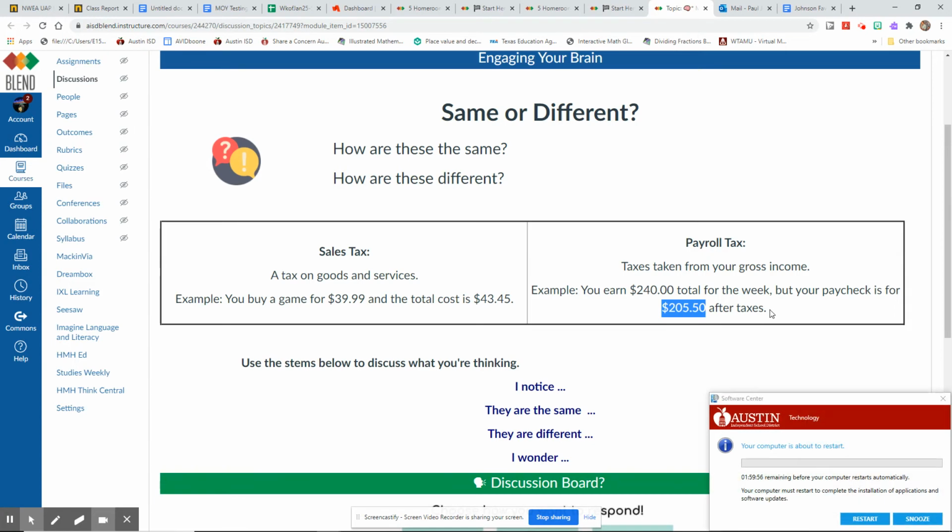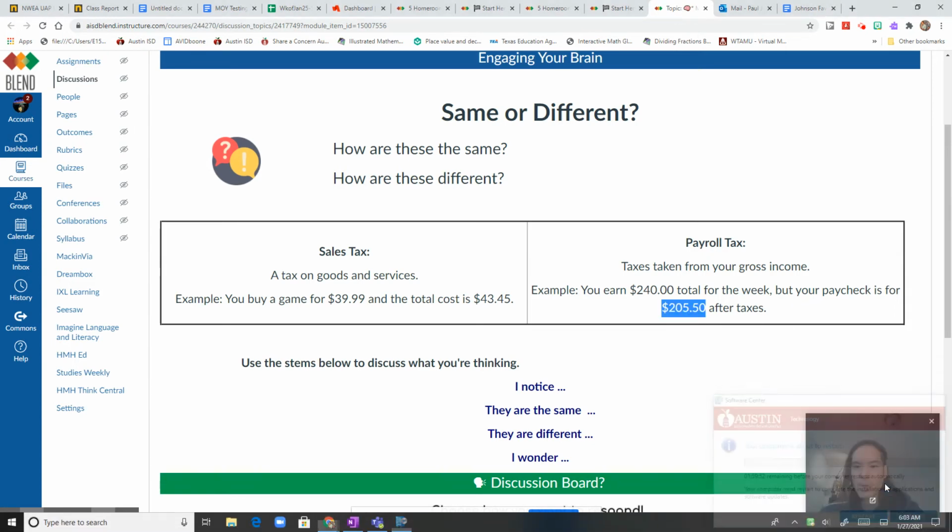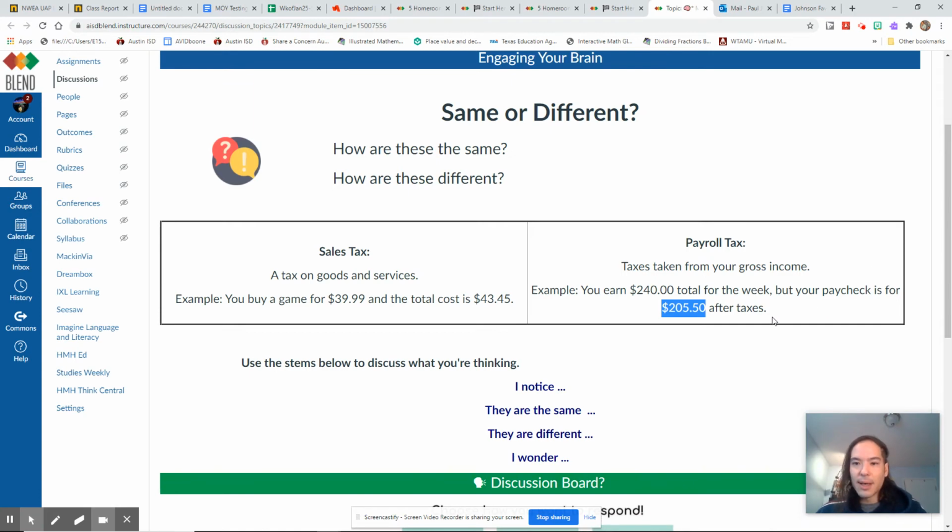And the thing that came out when it says after taxes, oh, let's snooze this. It wants to restart. After taxes, remember, that means that taxes have been taken out. So you earned $240, you paid some taxes, and you end up with $205. Just like when we looked at my paycheck yesterday, and we're like, okay, they took out over $1,000, and I did not get my 4,000.